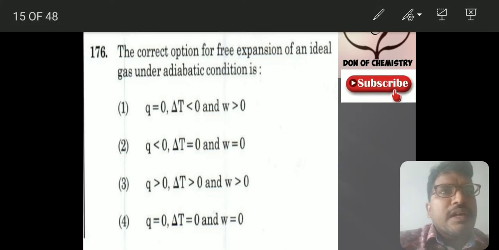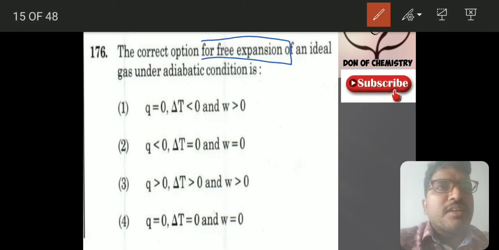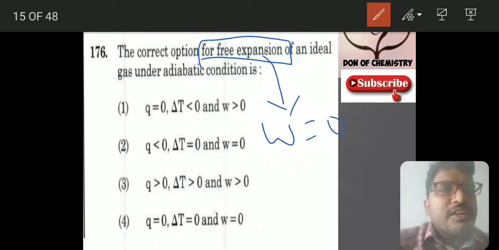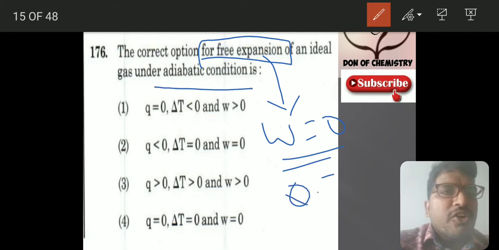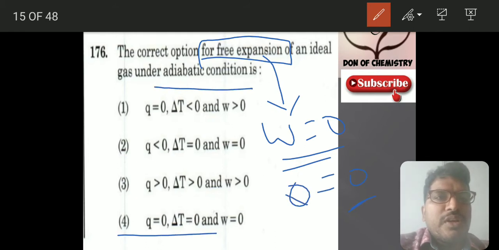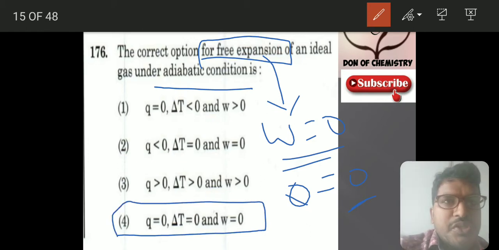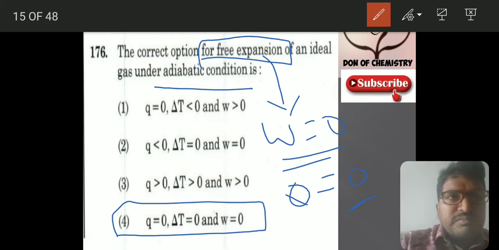See, the correct option is free expansion. Always remember this: in a free expansion, work done is equal to 0. Adiabatic condition means Q equals 0. So there is only one option with Q equals 0 and W equals 0. So this is the thing. In an adiabatic free expansion, Q will be 0, change of temperature will be 0, and work done will also be 0. Like this we can answer this question.